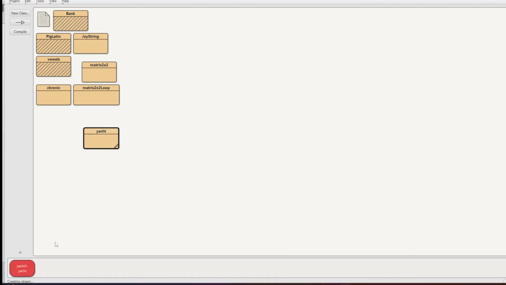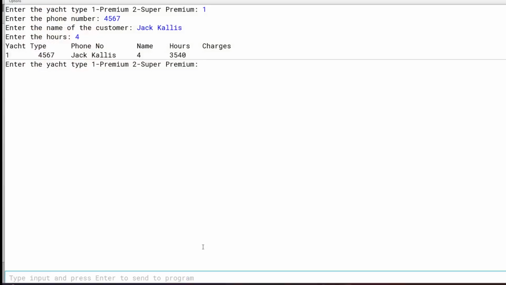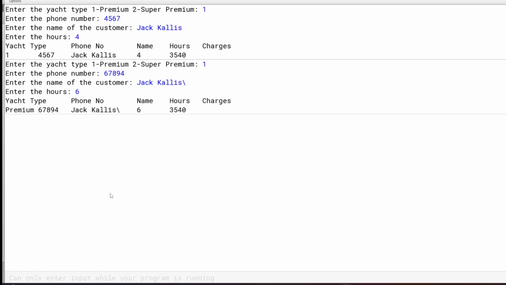New Yacht. Okay. Void. So type is 1 for premium. Phone number is 67894. Name of the customer is Jack Callis. Oh God, okay, again the slash was printed, but luckily it was a string, so now my customer name has a slash at that. Hours, let's say 6. Okay, so it has Yacht type premium. It is still giving a problem like this.